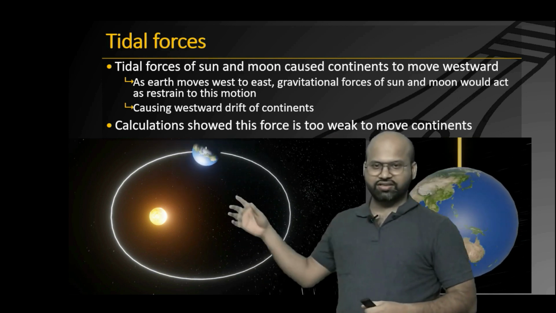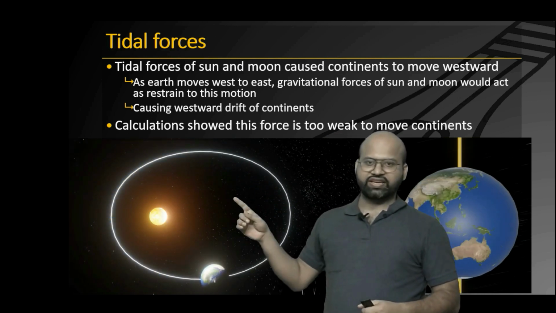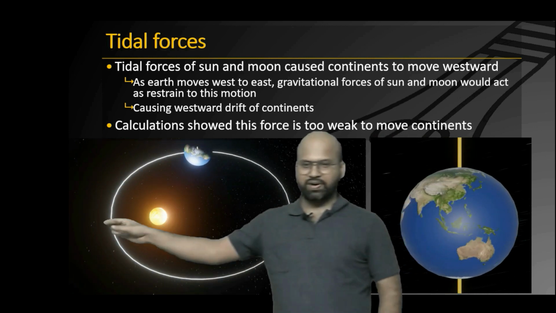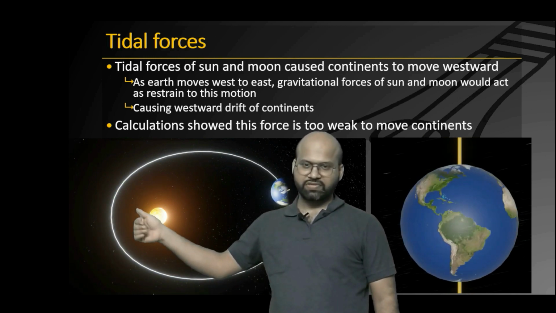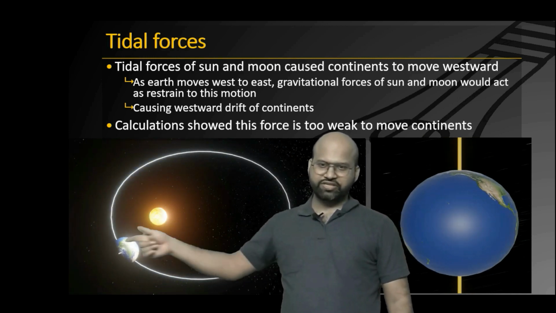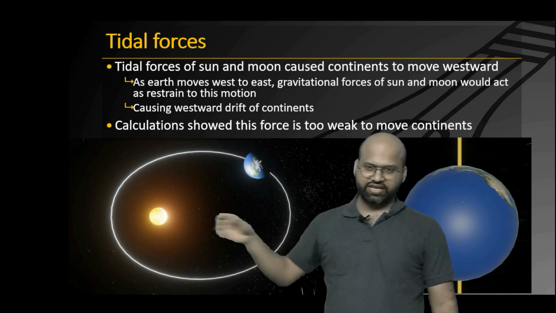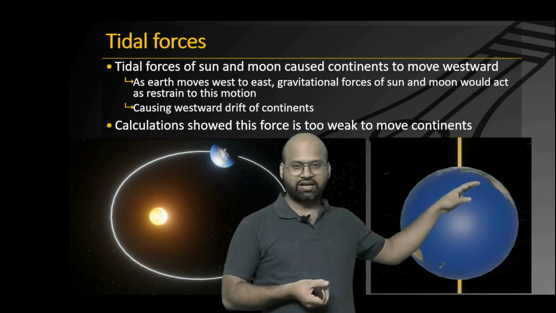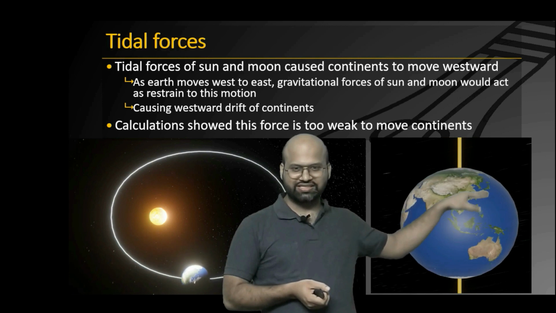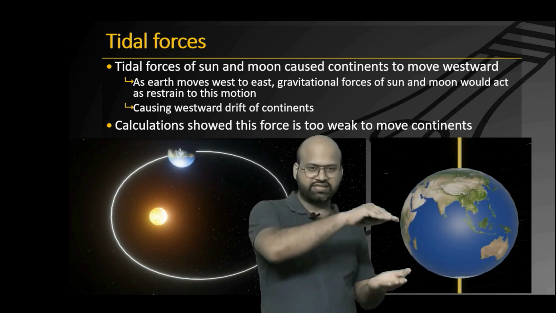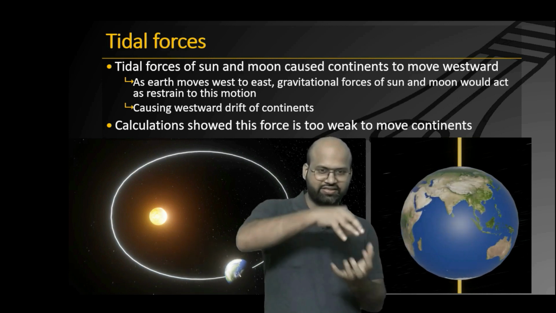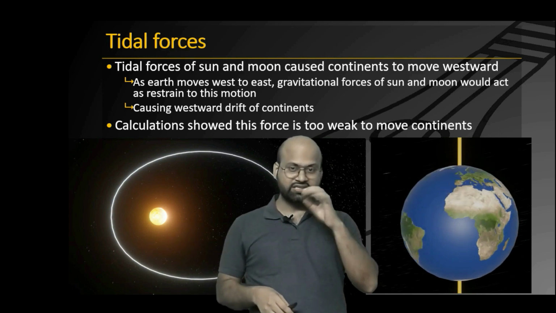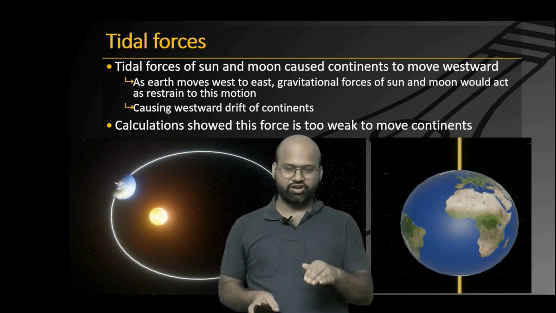We all know that Earth revolves around the Sun in an elliptical path. So in some parts it is very far away from the Sun, and in some parts it is very close to our Sun. So the gravitational force is minimum when it is the furthest, and maximum when it is the closest. And because of this varying gravitational force, there are certain distortions in the shape of our Earth. You can see that the shape is bulging. It bulges when it is closest to the Sun, and it contracts when it is further away from the Sun. So he said that this tidal force was the cause of movement of the continents.